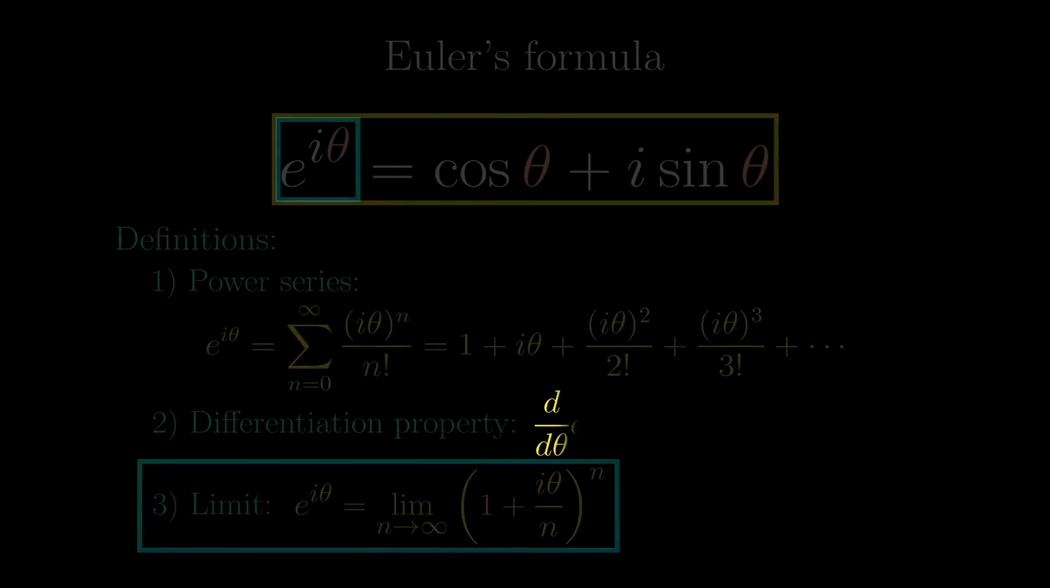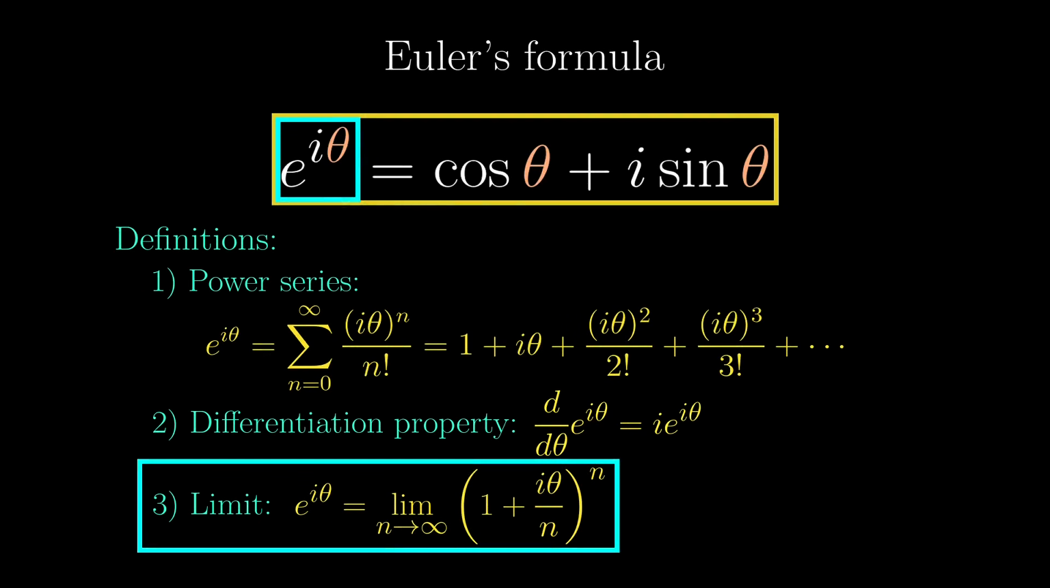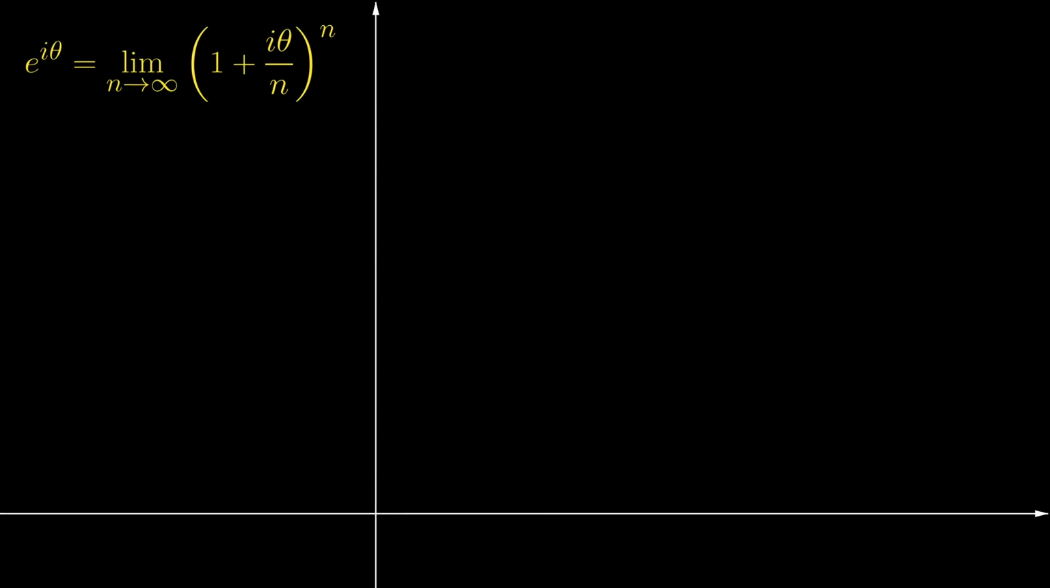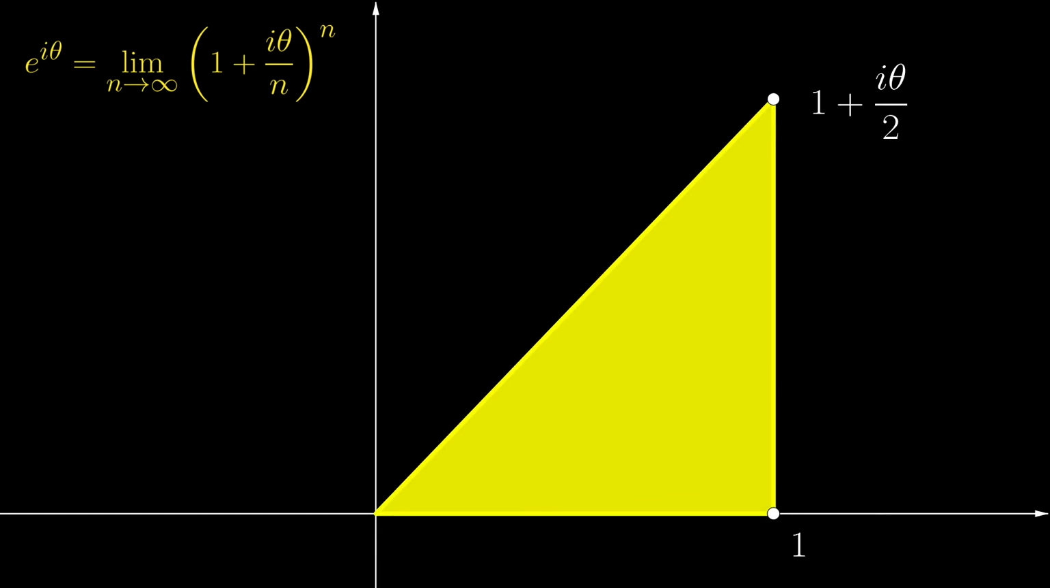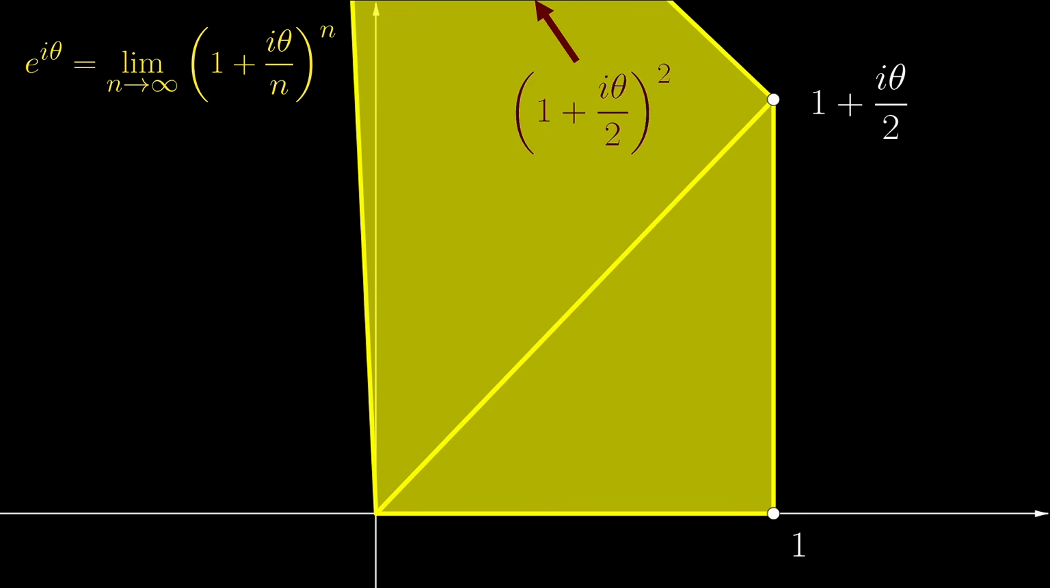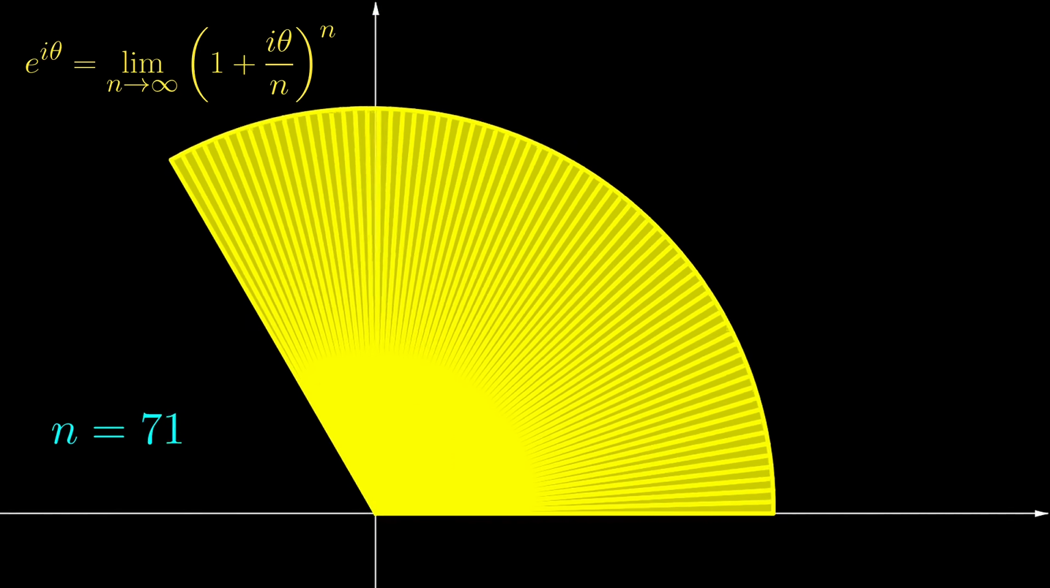The proof would start from the limit definition of the exponentials. Let's look at how this limit definition works visually. First of all, we identify where 1 and 1 plus i theta over n are. We have chosen n to be 2 for now. We then construct a triangle with 0, 1, and 1 plus i theta over 2 as vertices, and as we have illustrated before, rotate and stretch the triangle to get its square. But that is only the case when n equals 2. We should increase the value of n, and these triangles together gradually become a sector.